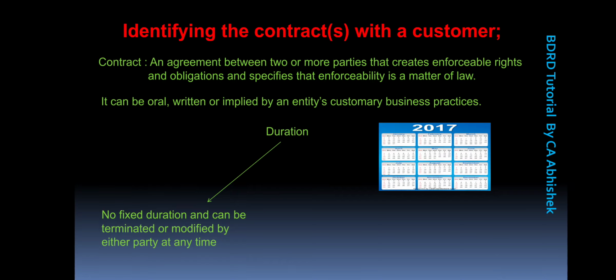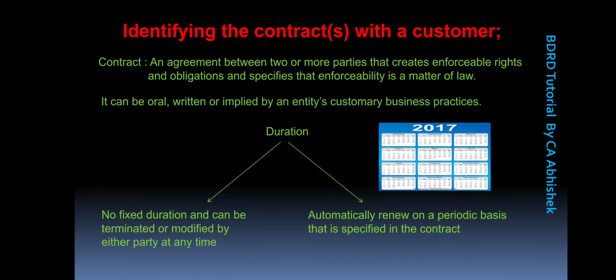And the second parameter is that the contract automatically renews on a periodic basis that is specified in the contract. As I stated in my previous example of the car manufacturer, the car manufacturer has given the additional service of repair and maintenance for a period of 3 years.